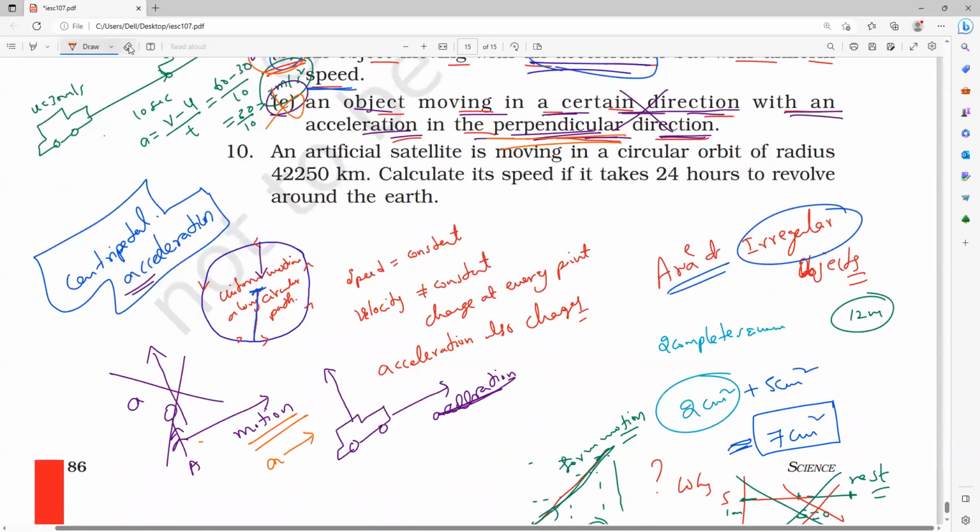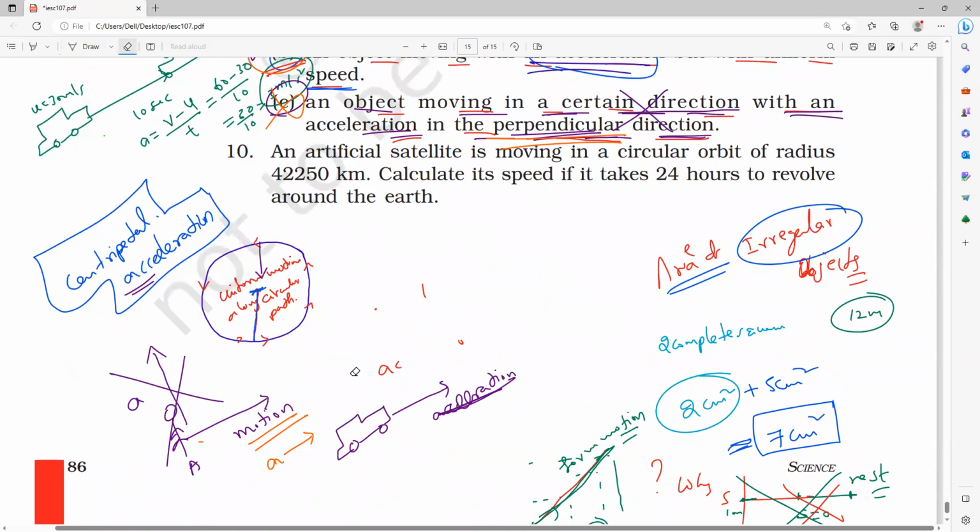Next, the last question, circular motion. Let us finish this. Anyone having any doubt, you can ask me. The last question is a very important question, a circular track question. We are all very good in circular motion questions.